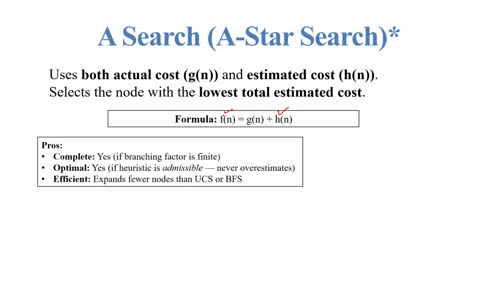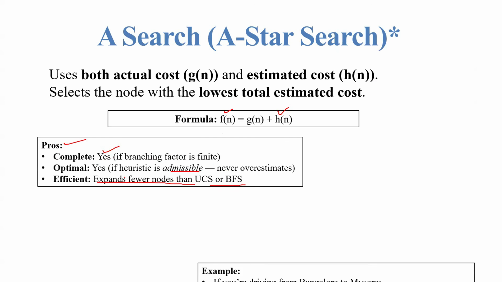So what are the advantages and disadvantages? We are going to study them one by one. The first is the advantages, the pros. Yes, it is complete if the branching factor is finite. Is it optimal? Yes, it is optimal if the heuristic is admissible, meaning it never overestimates. Is it efficient? Yes, it expands fewer nodes than UCS or BFS. Complete, optimal, efficient: these are the three advantages.